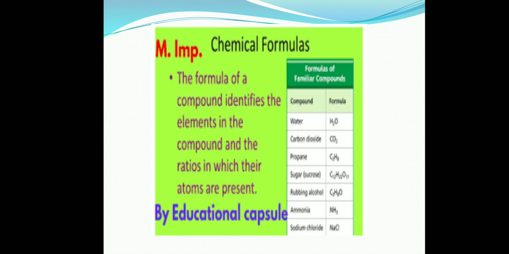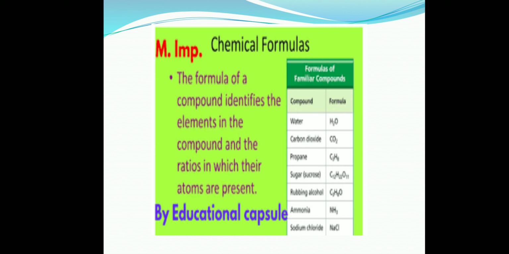When numbers are written below the symbol of the element, in subscript form, it denotes the number of atoms of that element in the compound, and if no number is written, it is usually understood to be 1.